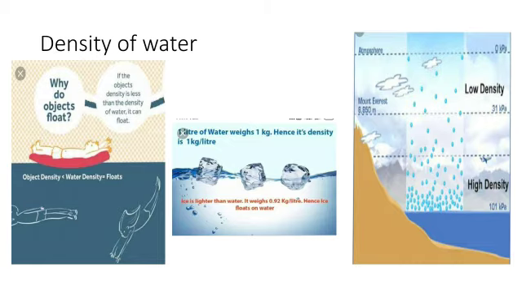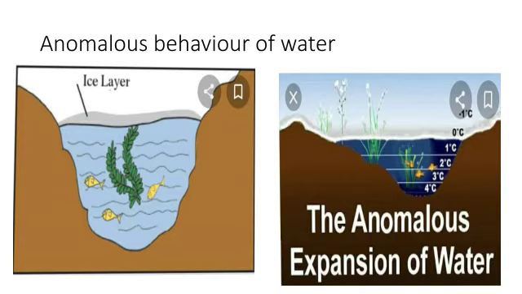Okay. Now the next topic is the anomalous behavior of water. Now students, usually when the temperature of a substance is lowered, its density increases as the volume decreases. But water is an exception to this rule. What is the rule? When the temperature of a substance is lowered, its density increases as the volume decreases. But in the case of water, what happens? When its temperature is lowered, its density decreases and volume increases.